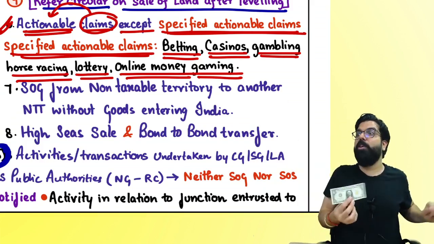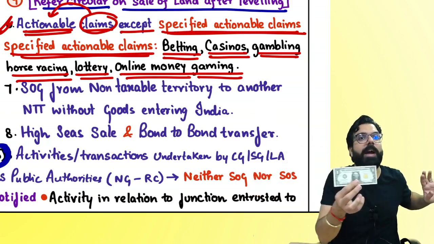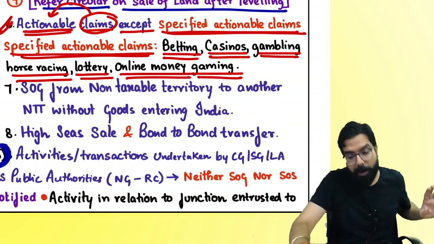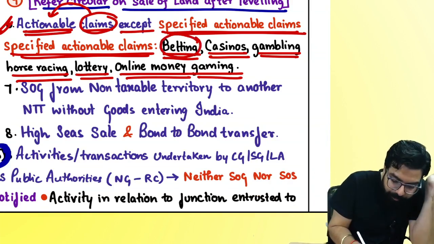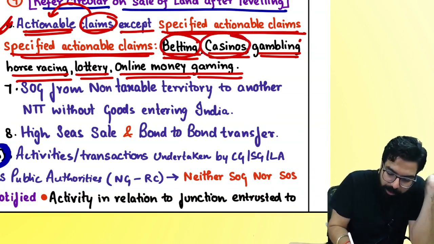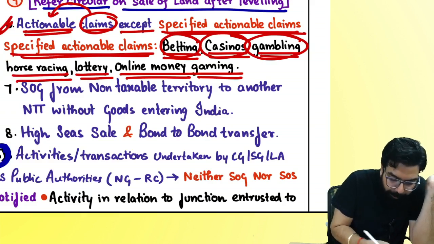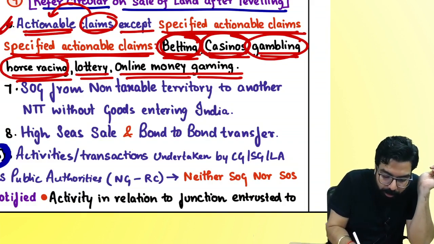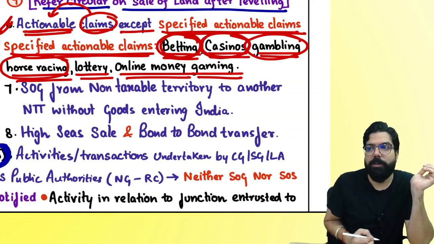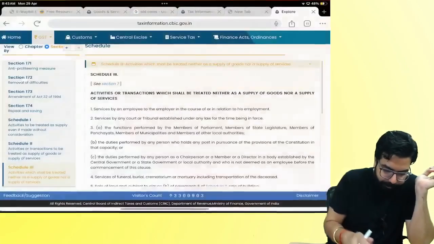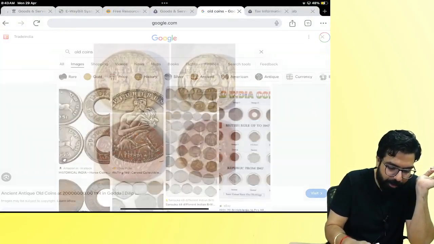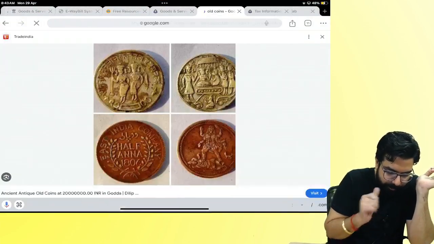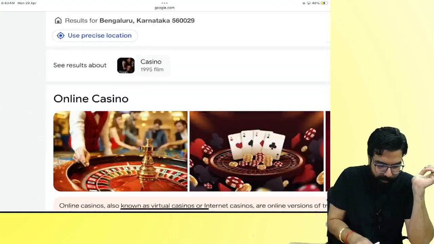But I have a right to receive. I have a lottery. I am a lottery seller. I sold the lottery. I am selling actionable claim. Will GST be charged on this? Yes. Remember one thing. Betting, casino, gambling, horse. People, you know betting, everyone? Betting, casino. What is a casino? Arey, you have not seen casino? No problem. I will show you casino here. See, like this, like this.